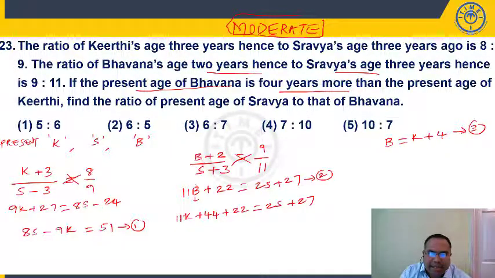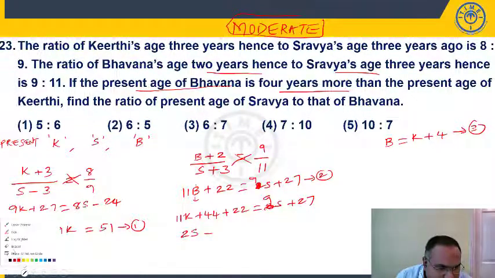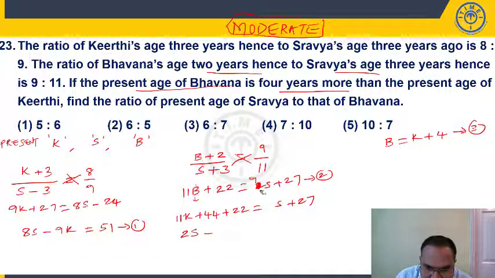Right? It is not 2S, it is 9S. Let me correct this.